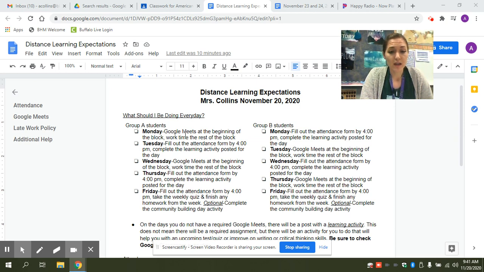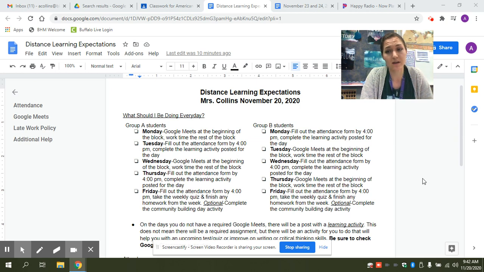Those Google Meets will usually last anywhere from 10 to 15 minutes, and the rest of the time will be theirs to work on their assignment for that day. Tuesdays and Thursdays, there will still be a post for them, a learning activity that they will need to check in on Google Classroom. Make sure that they fill out their attendance form by 4 p.m. and then they can complete that learning activity whenever they want throughout the day. So if they want to complete it at 10 p.m., 5 p.m., whenever, that's absolutely fine. Just make sure that they have their attendance form filled out by 4 p.m.